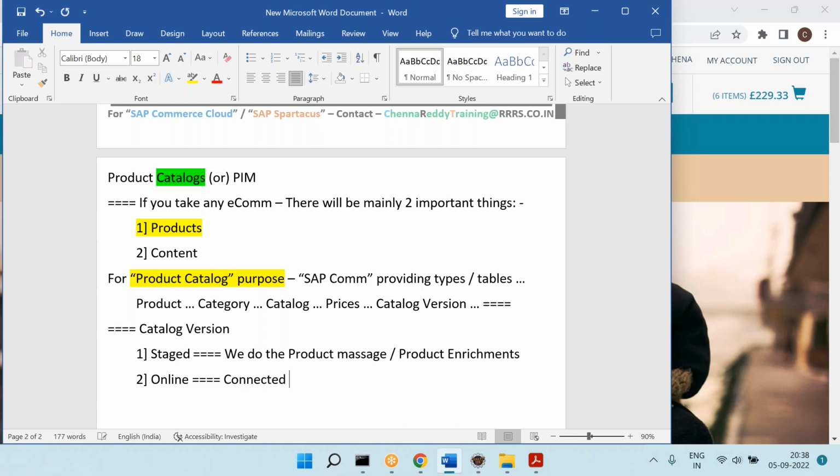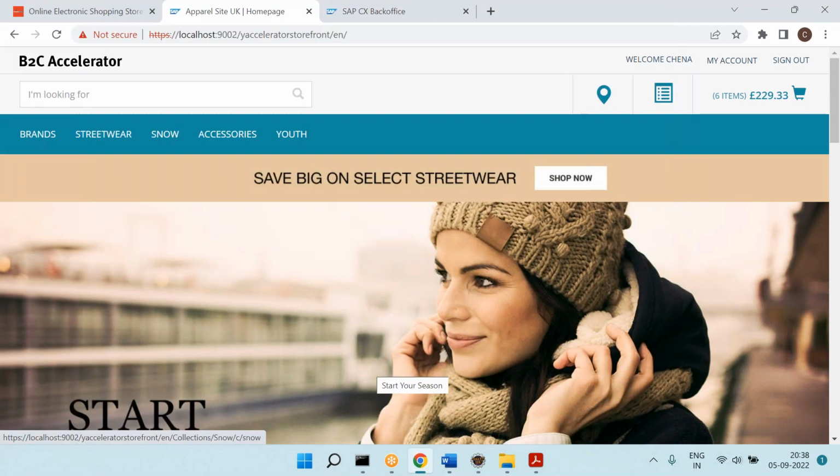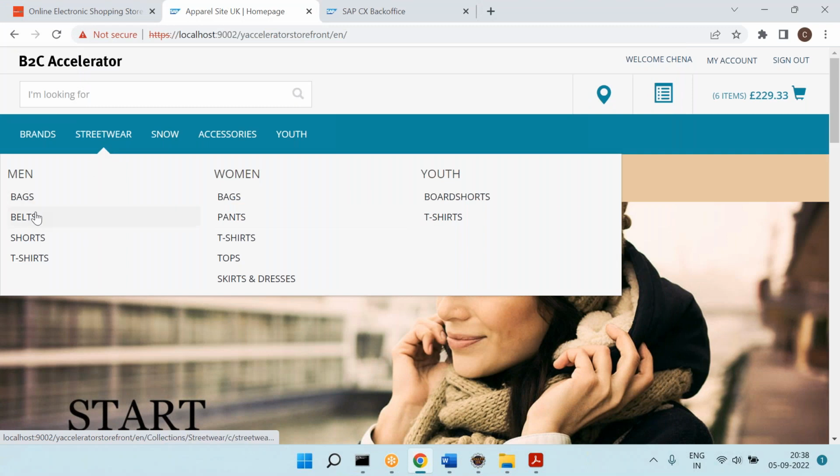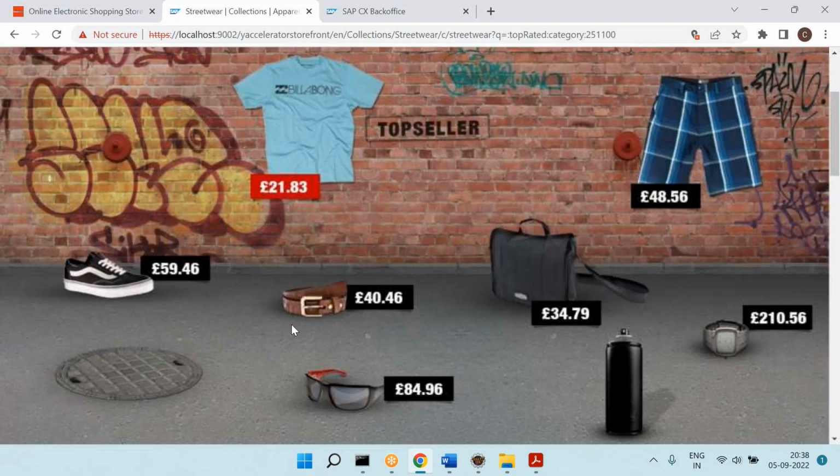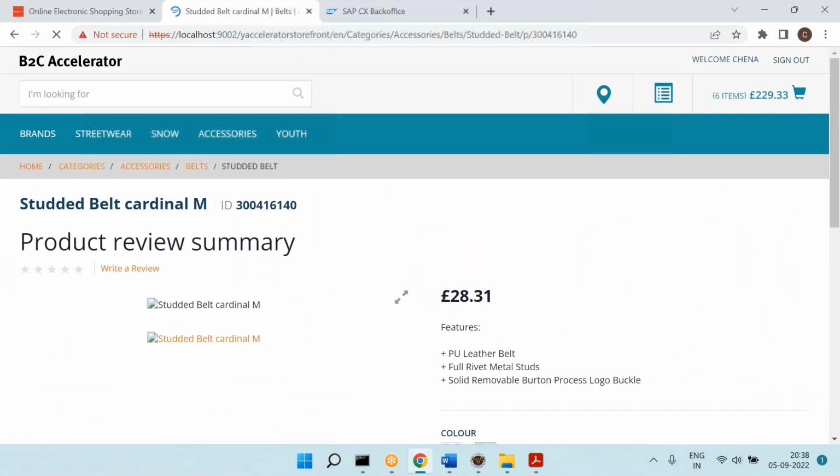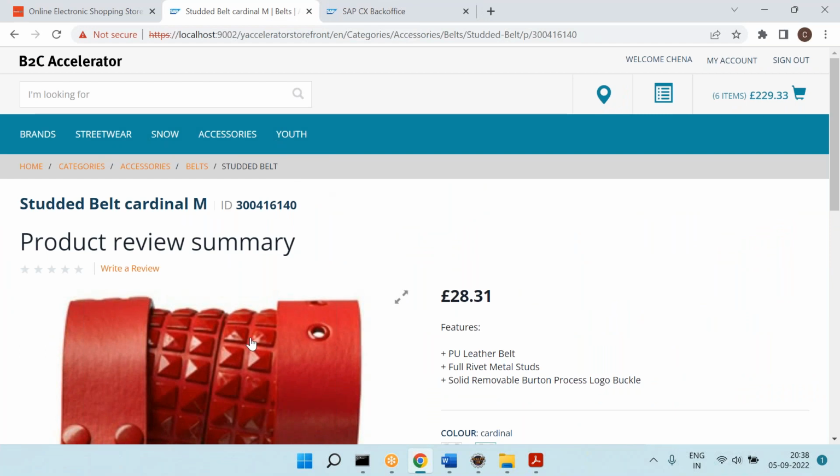Online is connected to website. Yes, very good. So online is connected to website. That means whatever you are seeing here. So let's say I go to the belt. This is the belt. This is coming from online.